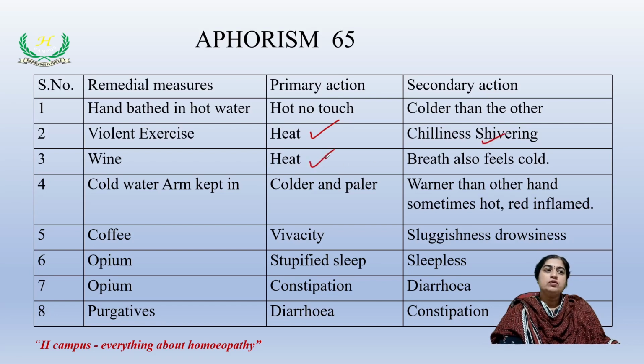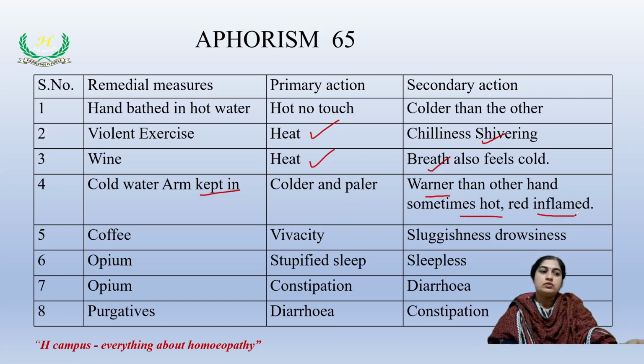When a remedy is given to a person, it creates heat in him. After some time, you find even the breath feels cold. That much chilliness has been produced. When an arm is kept in cold water, that hand will be colder and paler in the initial stages. That is the primary action. Leave it for some time and the same hand looks warmer than the other hand, and sometimes it is hot, red and inflamed.